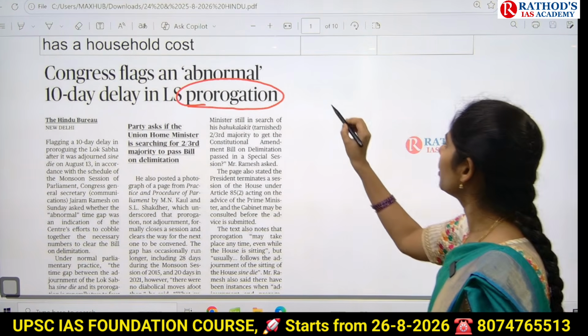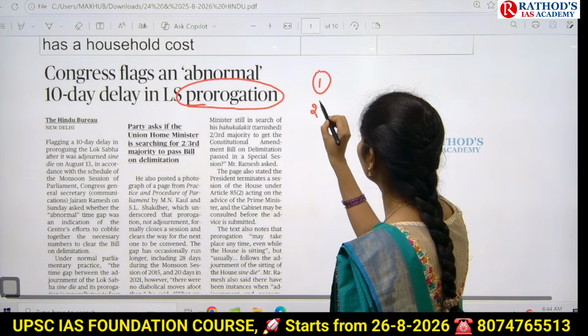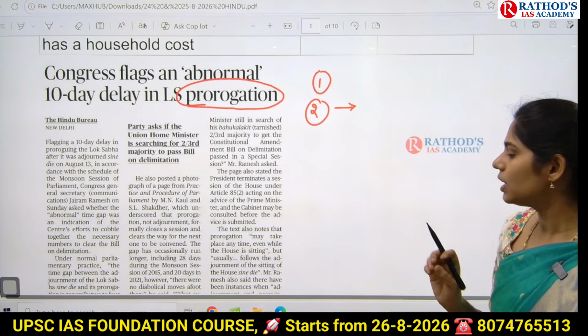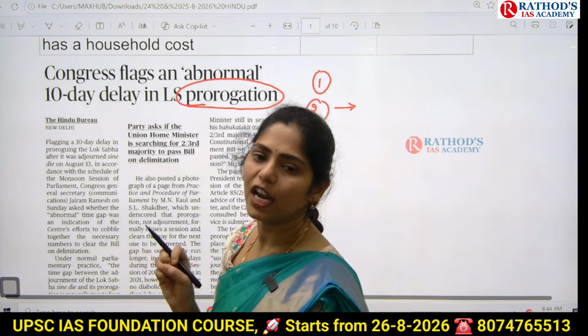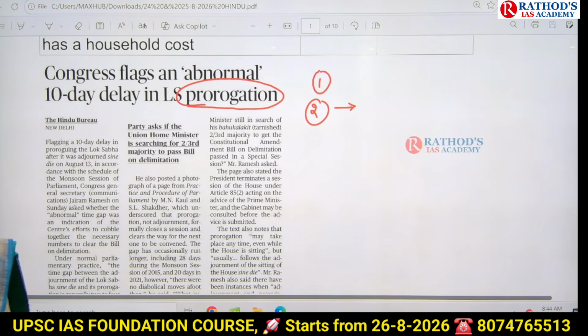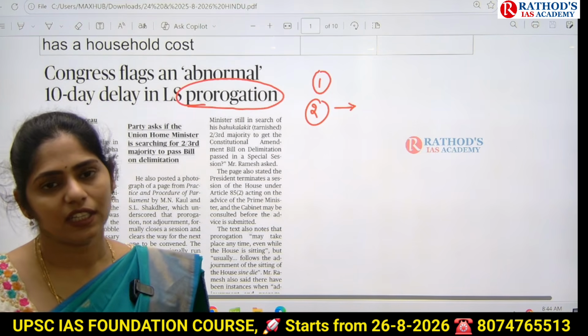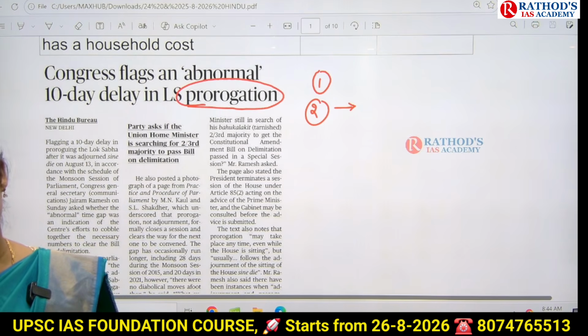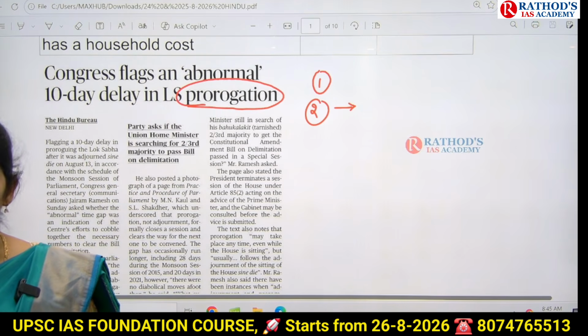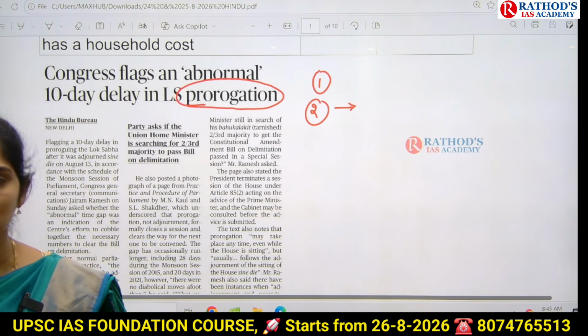There is a first format of question. Second format of question: we have certain terminologies in this chapter of Parliament, like prorogation, adjournment, adjournment sine die, or else different types of questions like starred question and unstarred question. Like that, it can take some terminologies from this chapter of Parliament and it may ask you to match the following. So in that match the following based question also, it is a possible way.